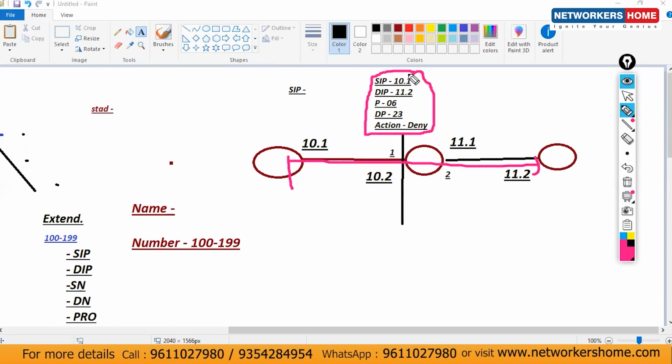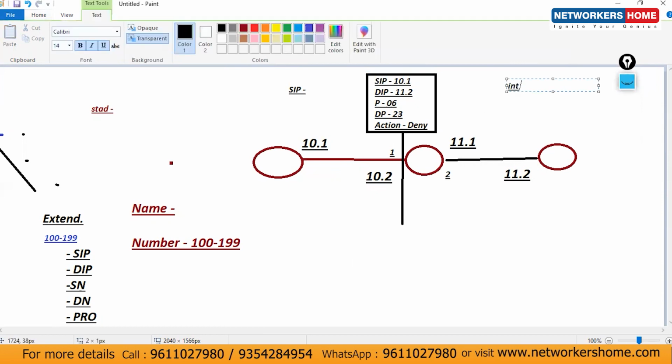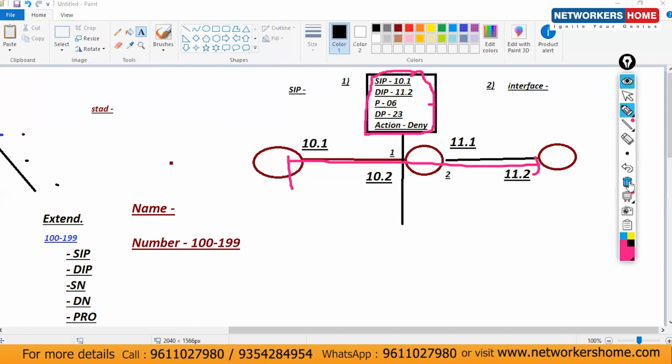So if you have to implement this rule, this ACL, this is one of my ACLs here. ACL always works on an interface, on the interface itself. This is step number 1. Step number 2: since it always works on an interface, you have to select the interface now. On which interface should I configure it, this interface or this interface?